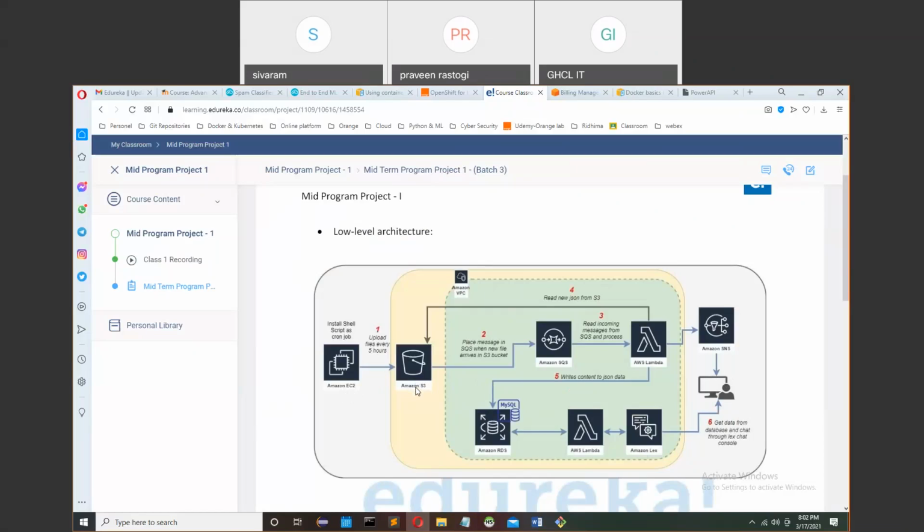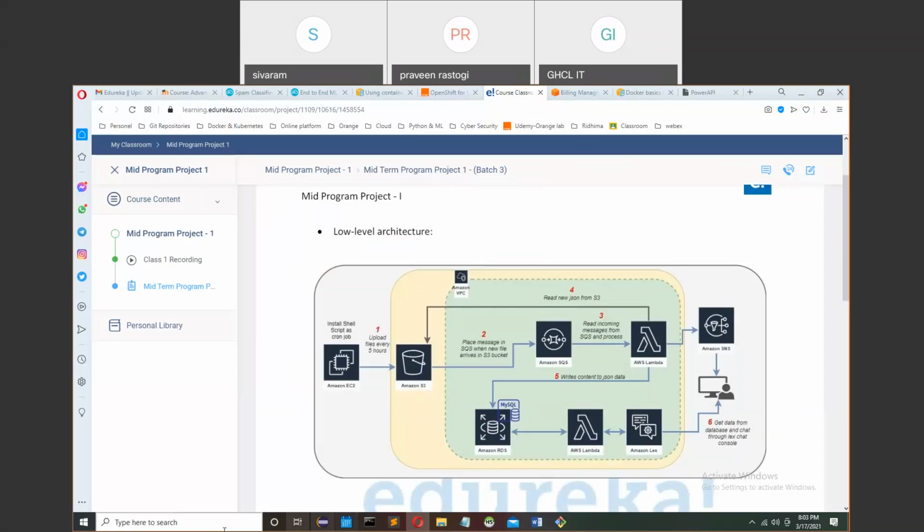At the same time, we have to store the metadata of the client machines on Amazon RDS. In between, the communication will happen using Amazon SQS. We have to use AWS Lambda for the data processing, and for the data storage, we have to use Amazon S3. So this is the complete architecture.